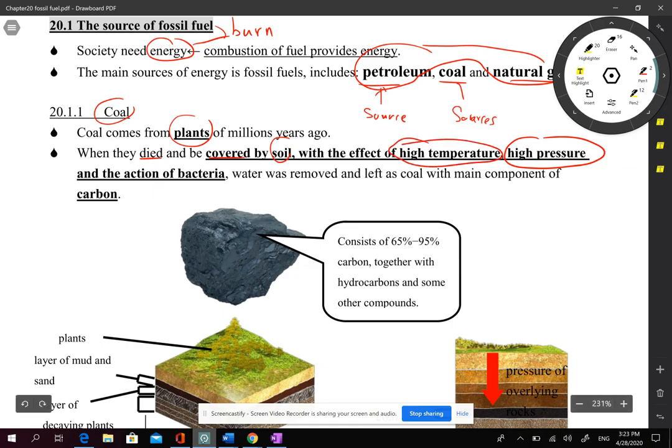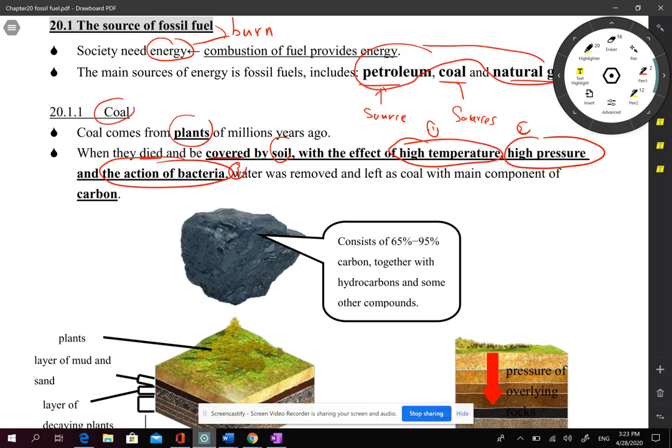When there is high pressure, usually there is also high temperature. It also needs the action of bacteria. Three factors together will slowly change it into the substance coal.